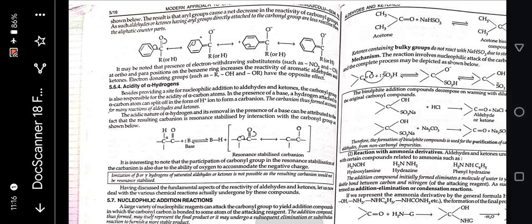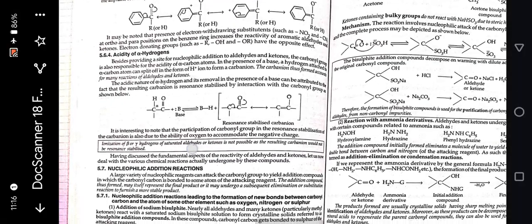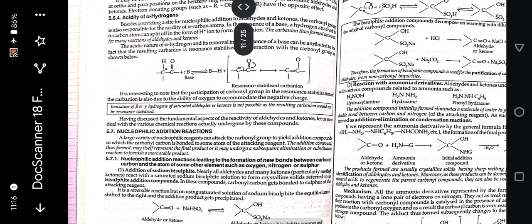Electron donating groups have the opposite effect. Acidity of alpha hydrogens: besides providing a site of nucleophilic addition to aldehydes and ketones, the carbonyl group is also responsible for the acidity of alpha carbon atoms. In the presence of a base, a hydrogen attached to alpha carbon atom can split off in the form of H+ ion to form a carbanion. The carbanion thus formed accounts for many reactions of aldehydes and ketones.